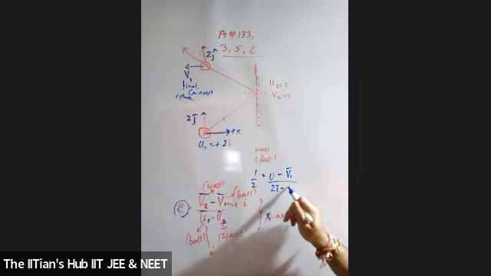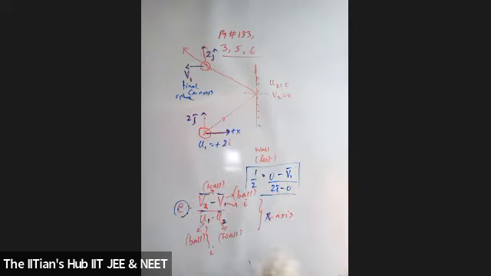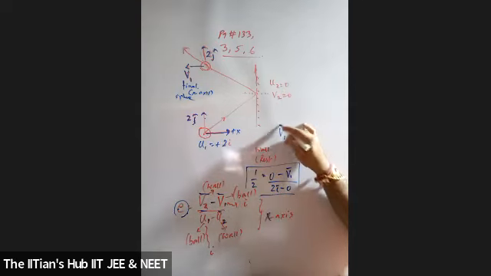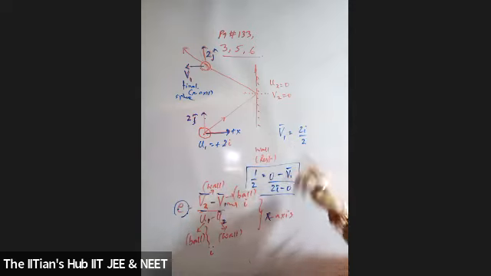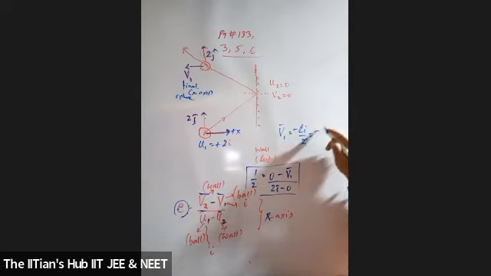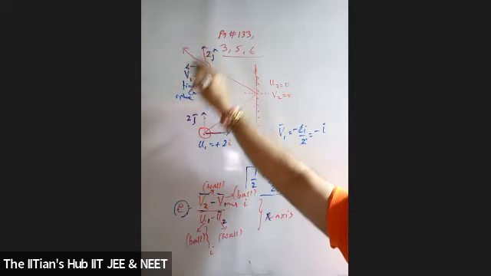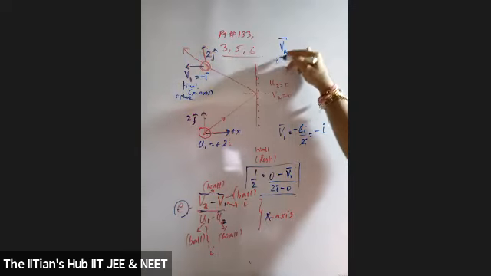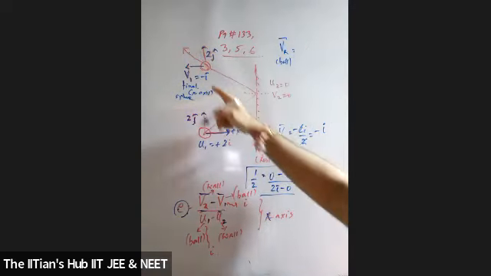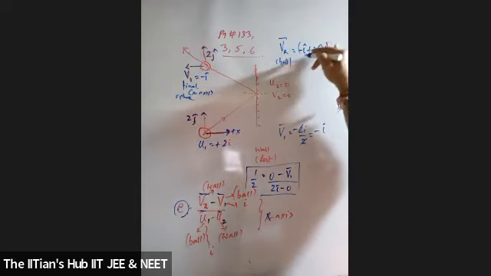So U2 is 0. Now, students, can you solve and get the answer for the final velocity of the sphere along the x-axis? Yes. So what exactly will V1 bar be? So this 2i will go up, so 2i upon 2. The negative sign will come here. So what will the answer be? Minus i. So now we have got this as minus i. This is 2j. So what is the resultant velocity? The resultant final velocity of the ball will be minus i plus 2j. Is this clear, students?